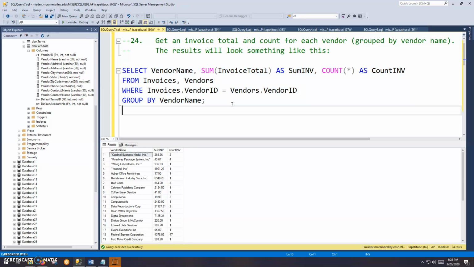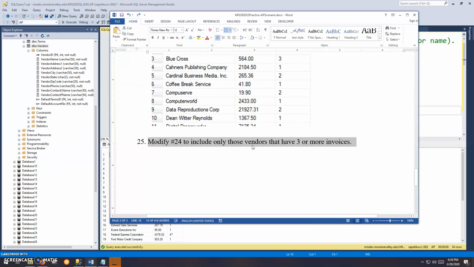Okay. And now number 25, let's take a look. This will just be a quick modification. Modify number 24 to include only those vendors that have 3 or more invoices. So where the count of the invoices is greater than or equal to 3.